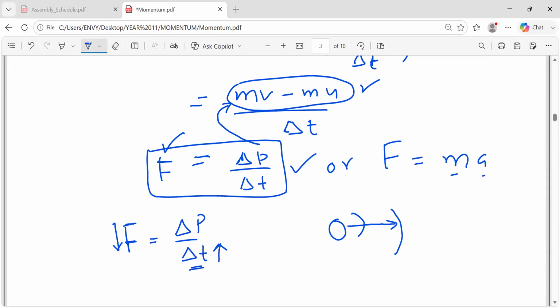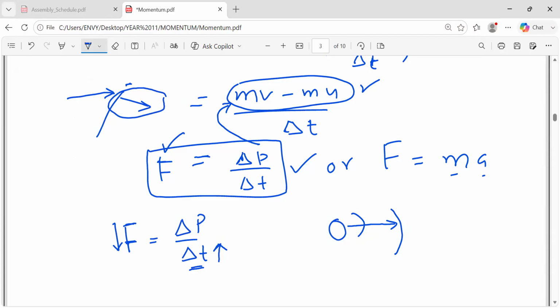Understand? Okay, there is another example. If someone is from Pakistan, in Pakistan mostly the students in the past used to be beaten with a stick by the teachers. So some of the students used to drag their hands backward. They were very clever because they already knew the momentum and the impulse. If you drag your hand backward, or lower your hand while the teacher is beating you on the hand, you increase the time of contact. The time of contact increases, so this person was hurt, but only a little, right? So this is the concept.